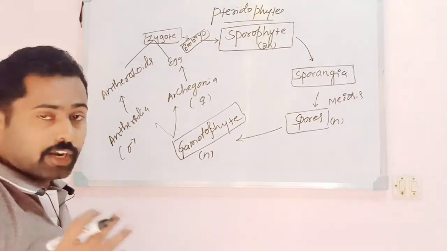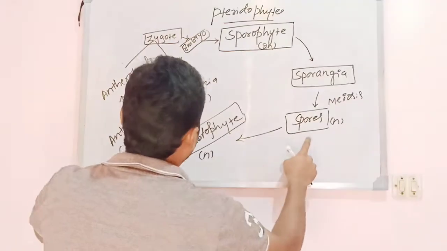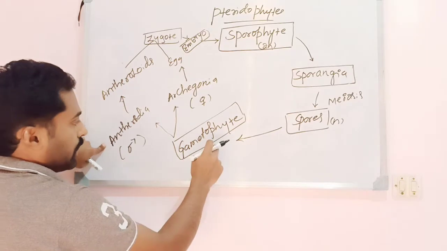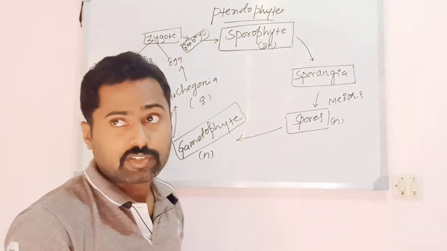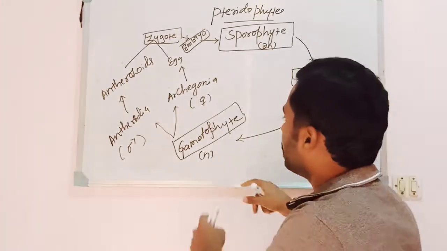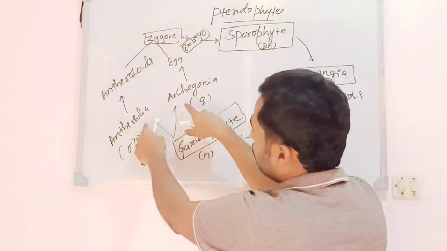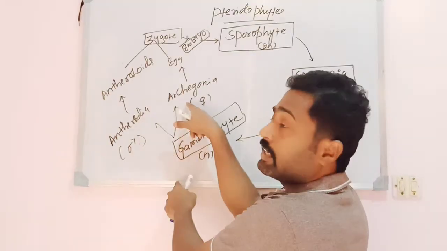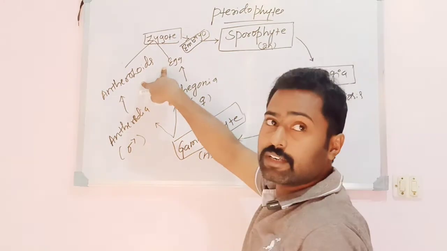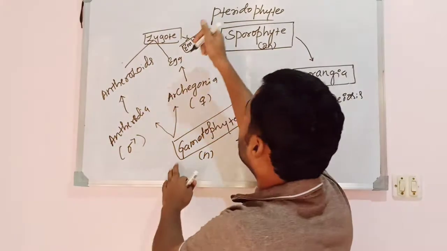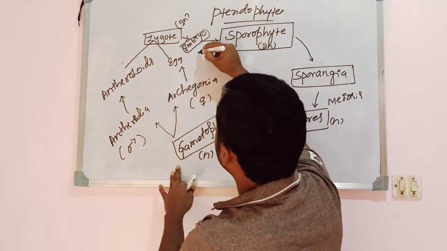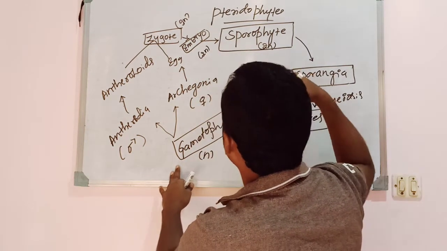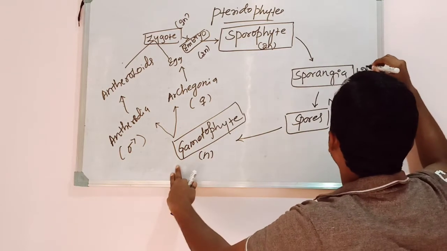Then what are the haploid features here? Spores are haploid, gametophyte is haploid, gametes are haploid. The haploid gametophytic plant body produces gametes by means of mitosis, not by means of meiosis. The sex organs are also haploid, and the gametes, anthrozoids and the egg, are haploid in nature. But the diploid features are zygote. Count the number of diploid features. Zygote is diploid, embryo is diploid, sporophyte is diploid, sporangia is diploid.